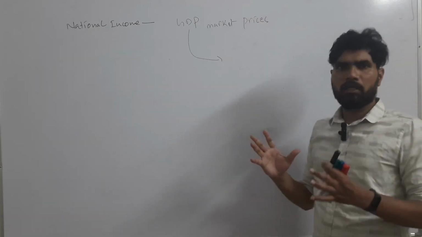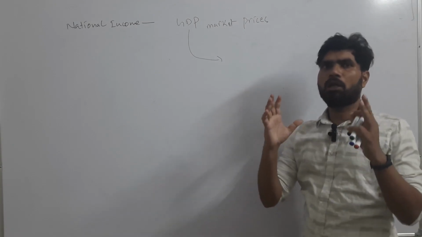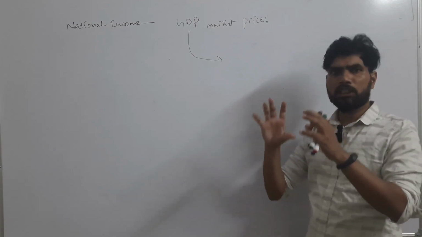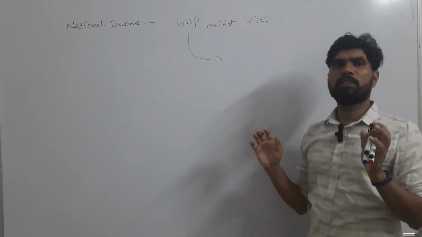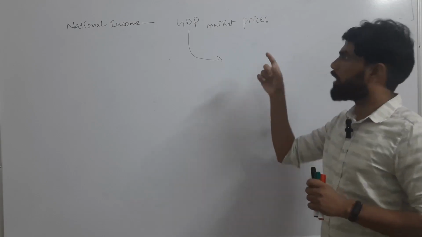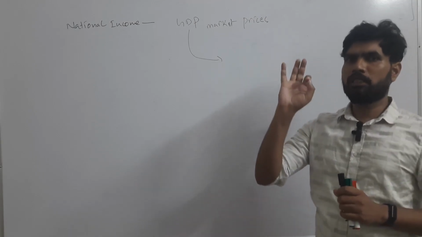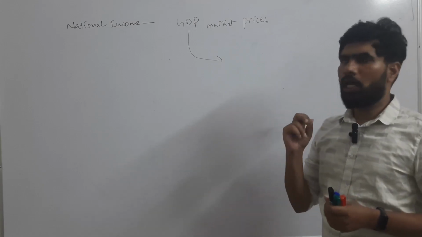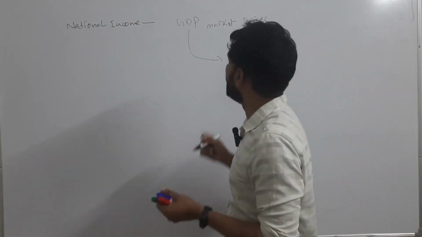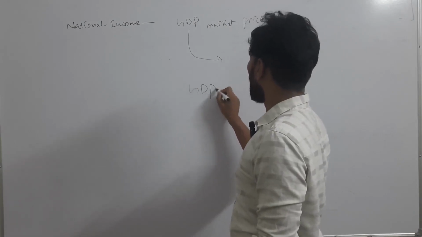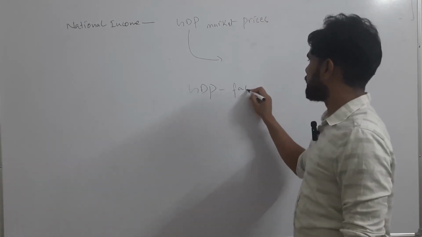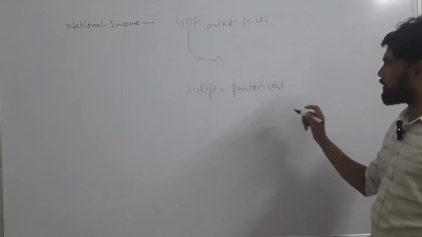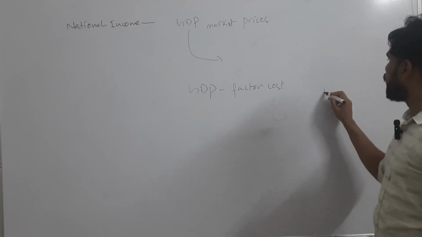To understand the actual cost that went into production of goods and services, or to get the actual value of goods and services produced in the economy, we have to nullify the impact of indirect taxes and the subsidies. Then we will get the value of GDP at factor cost, right? You remember four factors of income.